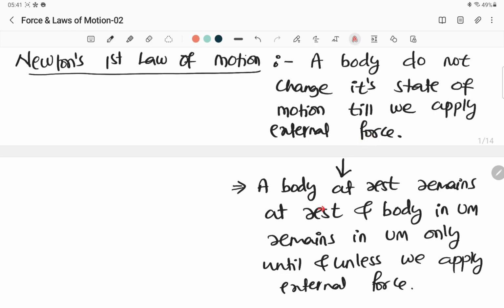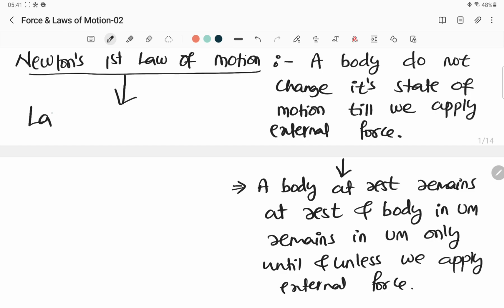Both of these are the same. A body at rest remains at rest, and a body in uniform motion remains in uniform motion only, which means a body does not change its state of motion. If it is at rest, it will remain at rest, and if it is in uniform motion, it will remain in uniform motion until and unless we apply an external force. Both are the same thing. It is nothing but inertia. That's why this Newton's first law of motion is there.